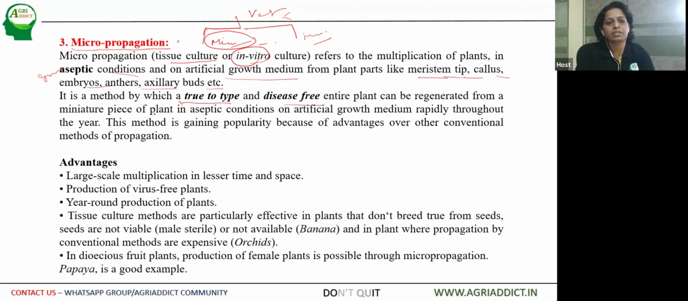Plants can be regenerated from a minute piece of plant under aseptic conditions or artificial growth medium, as I have told you, rapidly throughout the year. So throughout the year, it is possible to multiply plants in vitro or under artificial growth conditions. This method is gaining popularity in the recent past because of the advantages over other conventional methods of propagation. If you look into layering, grafting and all, they need at least 3 months to form a union, and then they can be separated into individual plants. At least 3 to 6 months we need.